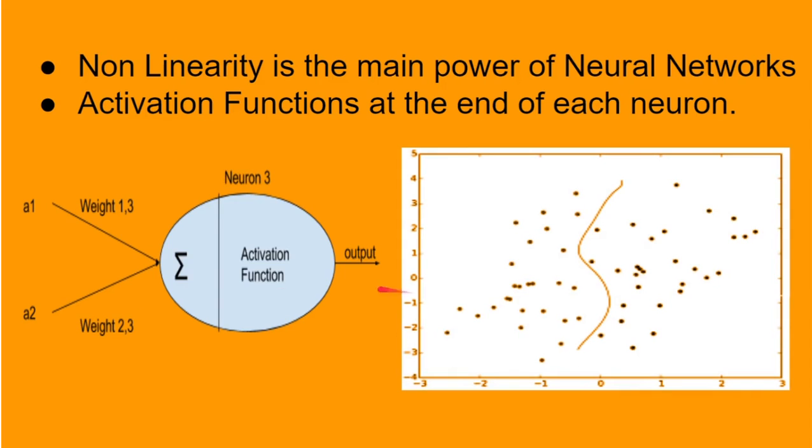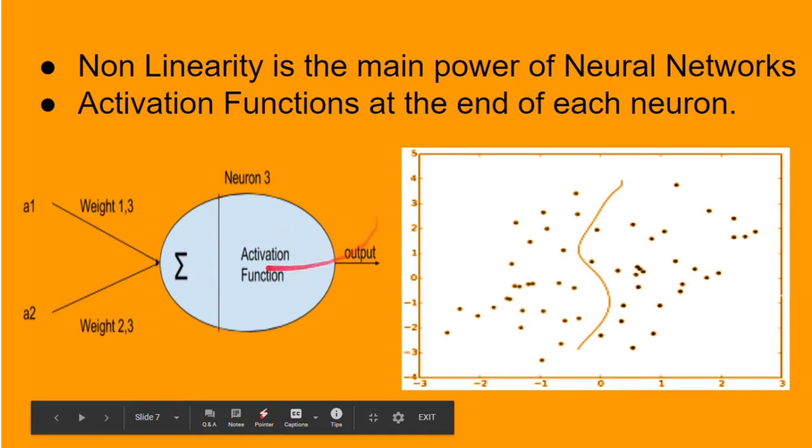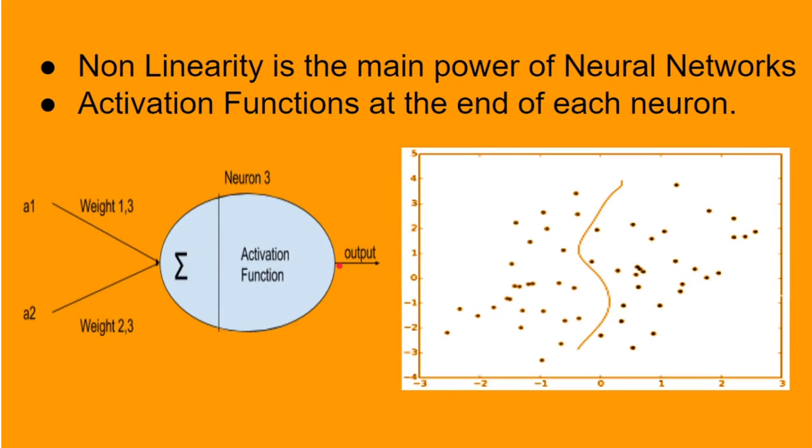An activation function at the end of each neuron converts a linear input to it into a non-linear curve. When these curves are combined from many different neurons, they can form many complex shapes and approximate any function. So, an activation function is the base for a neural network. Without an activation function, there is no neural network.